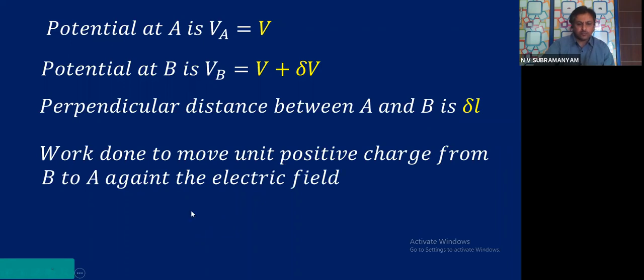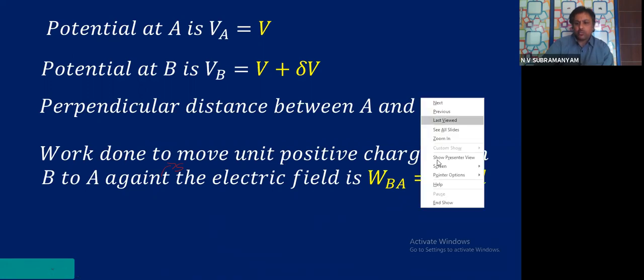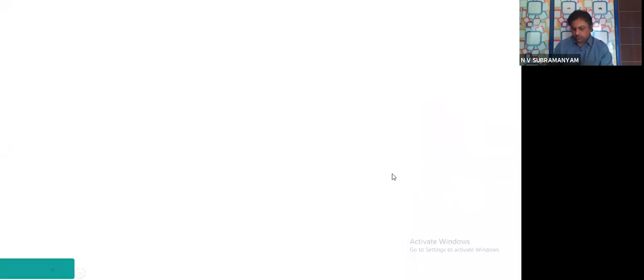This is against the electric field, children. S is missing. Against the electric field, W_BA is equal to mod E into dou L. How did we get this? You tell me, all of you.